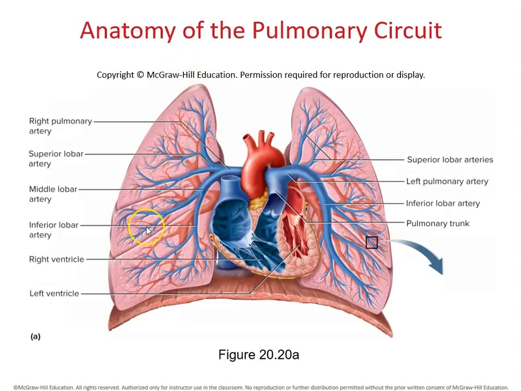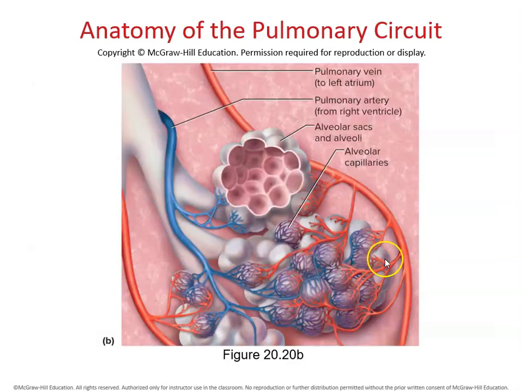Lung has the pulmonary circuit. In the lungs, we have left and right pulmonary arteries. The lung has superior lobar artery, which can further branch into arterioles, then middle lobar artery, then the inferior lobar artery. When the pulmonary artery and the veins reach the alveolar structures, these blood vessels become capillaries. These capillaries wrap around the sac of alveoli to help with the gas exchange between lungs and these capillaries.